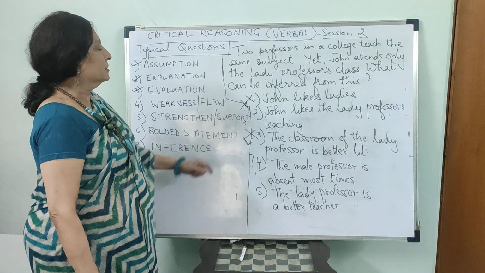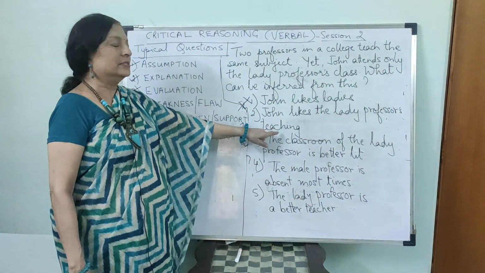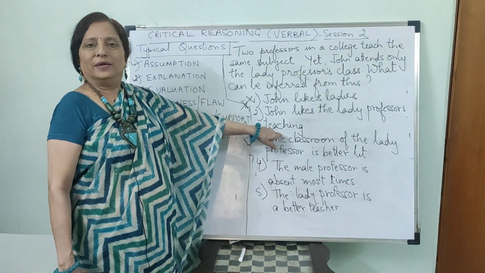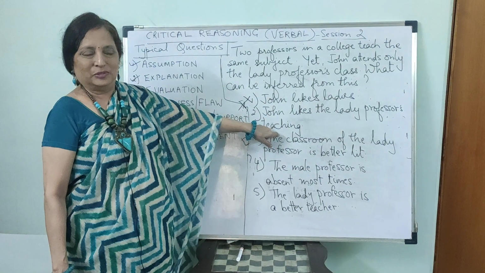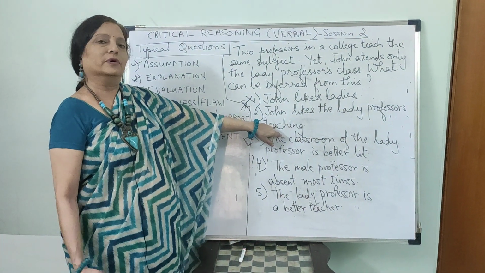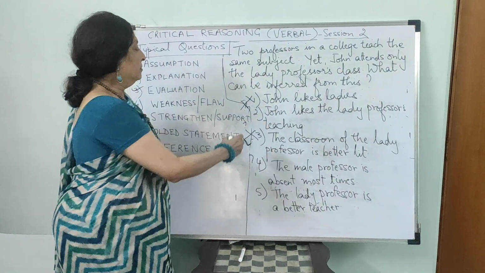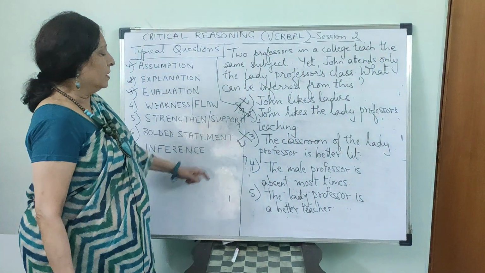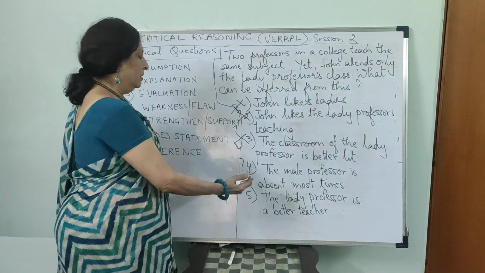Can we say that John likes the lady professor's teaching? Wouldn't that be a little bit subjective? So it is his liking that is deciding, not the objective fact of the quality of the teaching. So this goes out. The lighting is not at all relevant.